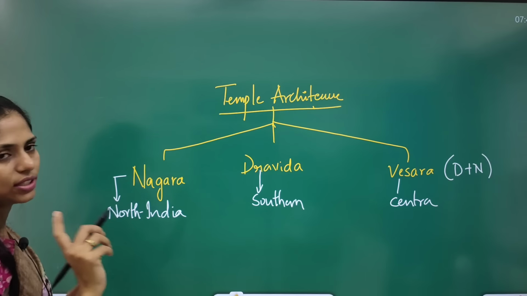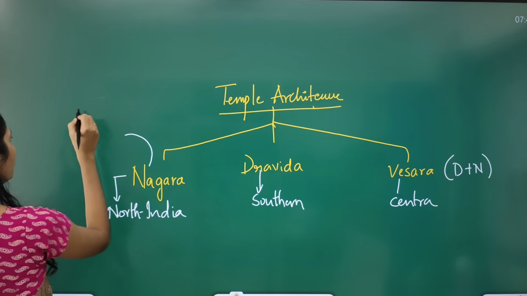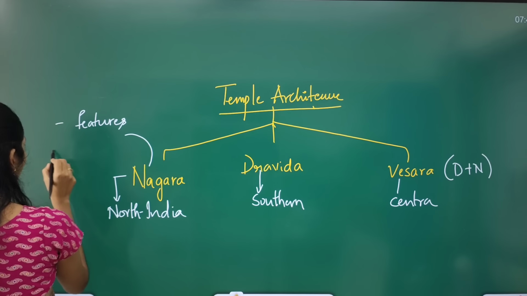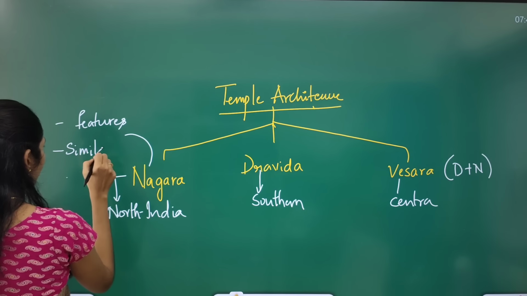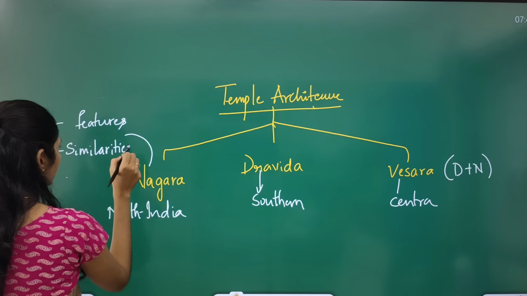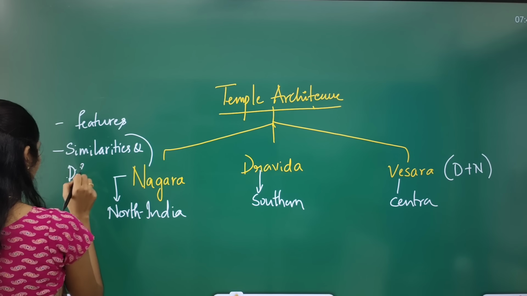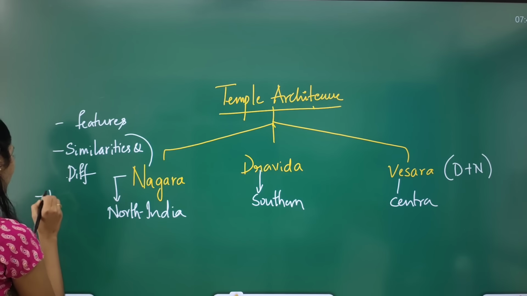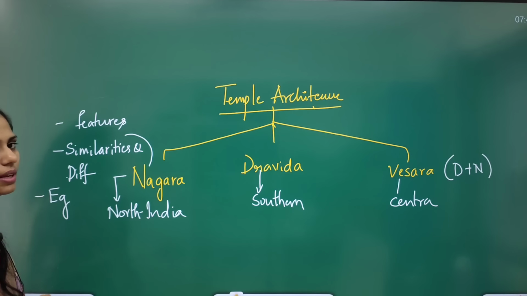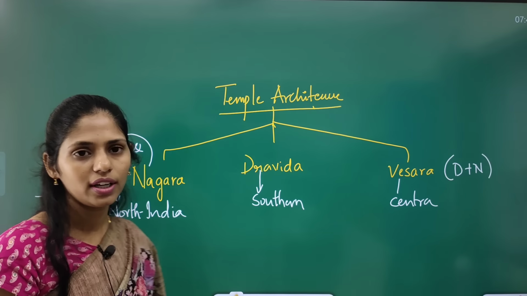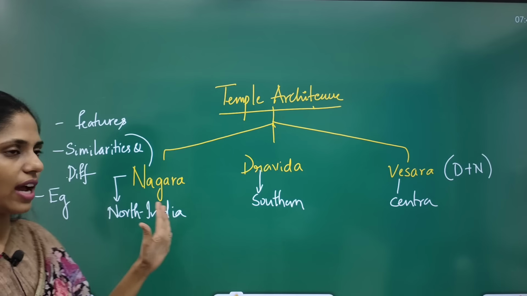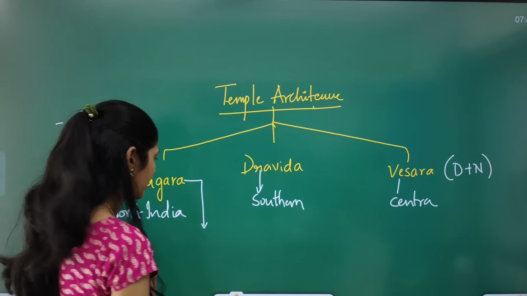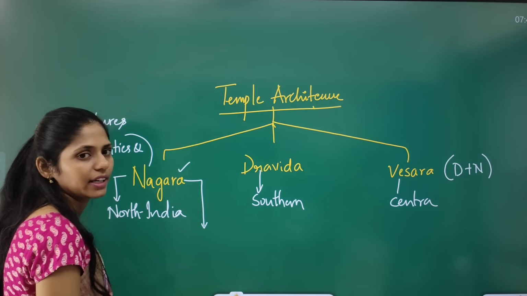So what are the things that you have to focus on? The first one is features. The next is similarities and differences between one temple style and another. And you also have to see examples of this temple architecture. These are the things that you have to focus on. Especially the Puri Jagannath temple, which is an example of the Nagara style of temple architecture.